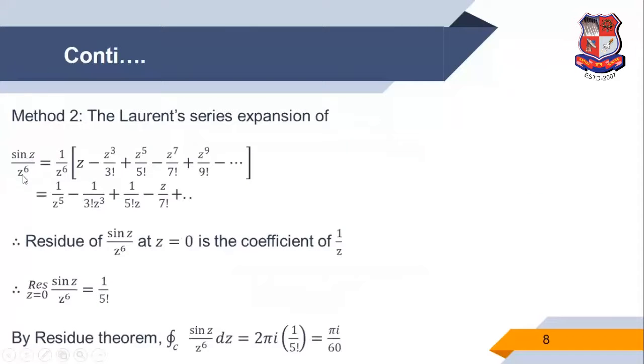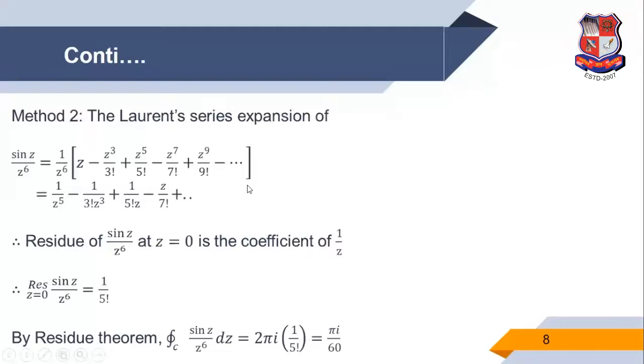So obviously, for sin z upon z raised to 6, the Laurent series expansion is 1 upon z raised to 6 in the bracket, the standard expansion of sin z, which is z minus z cube by 3 factorial plus z to the 5 by 5 factorial minus z to the 7 by 7 factorial, and so on. So we divide by z raised to 6, and we get this form: 1 upon z raised to 5 minus 1 upon 3 factorial z cube plus 1 upon 5 factorial z minus, and so on.